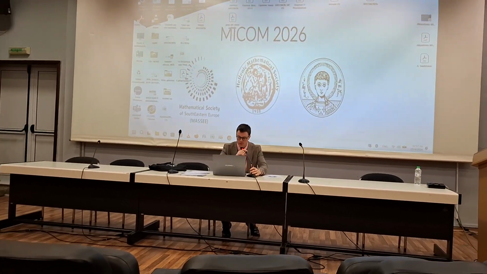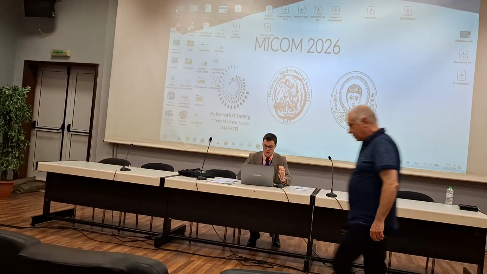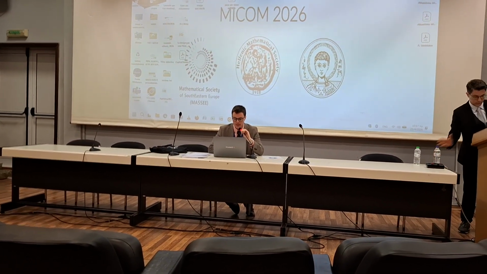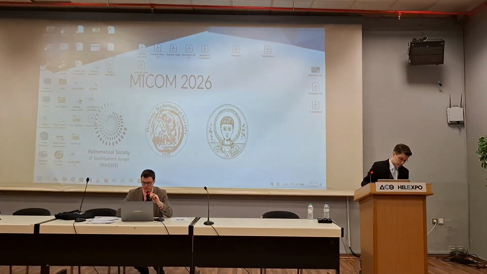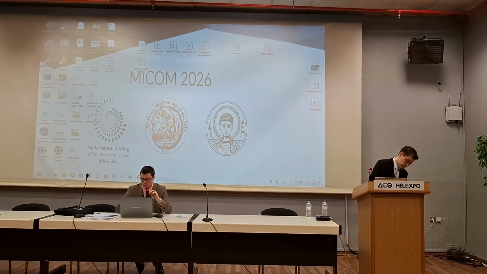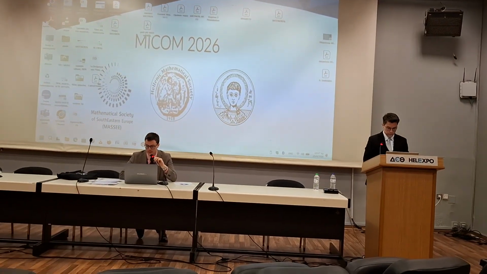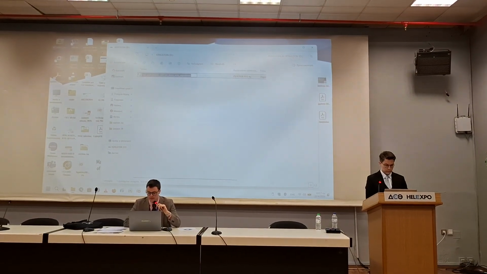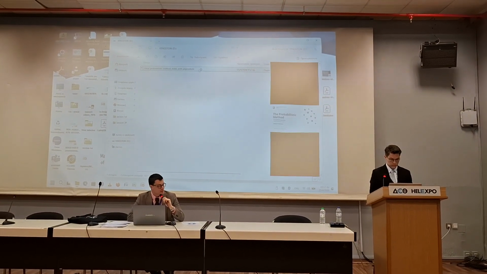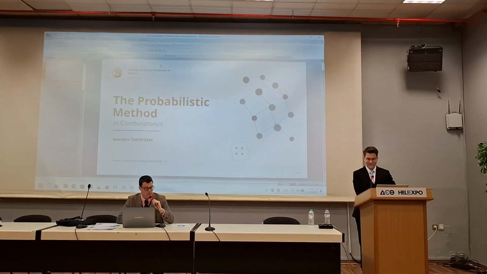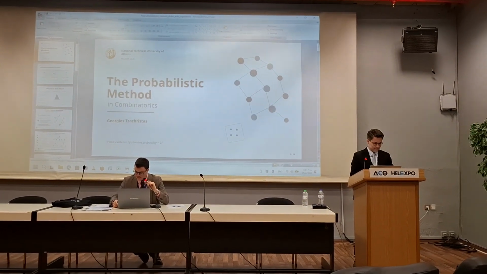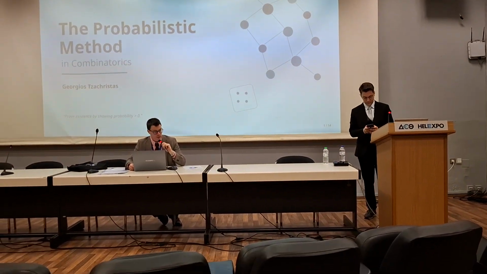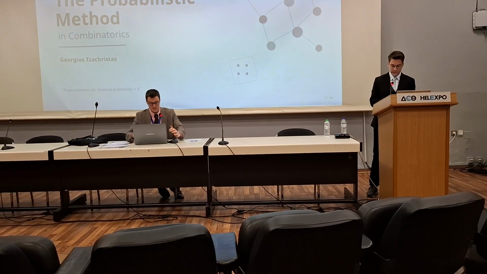The presenter is Georgios. Georgios is a student at the National Technical University of Athens, a decorated competitor in mathematical Olympiads. He was part of the Greek national math team for many years, with most notable award the gold medal in the International Mathematical Olympiad of 2023 in Japan, and with the highest ever Greek score of 35 out of 42. And he will present probabilistic methods in Olympiad combinatorics. So, the stage is yours. Thank you.